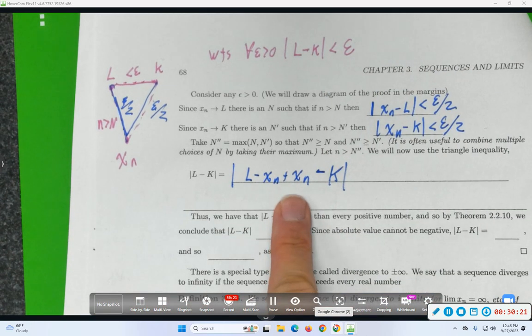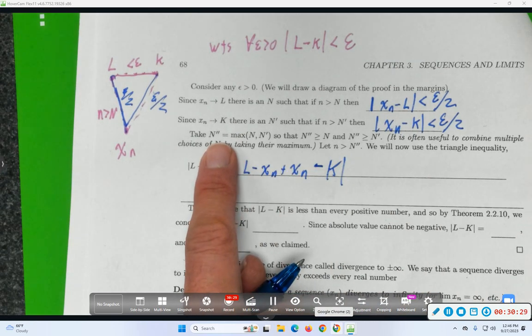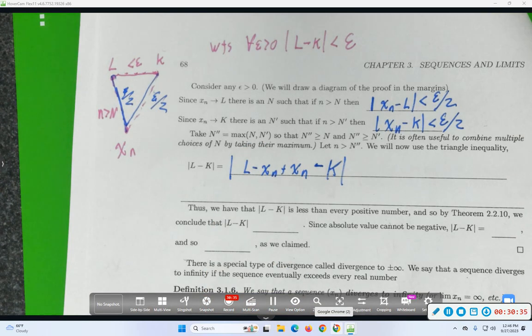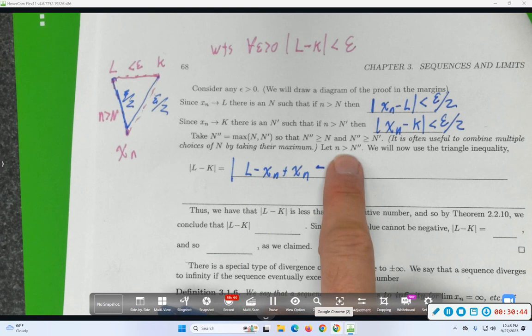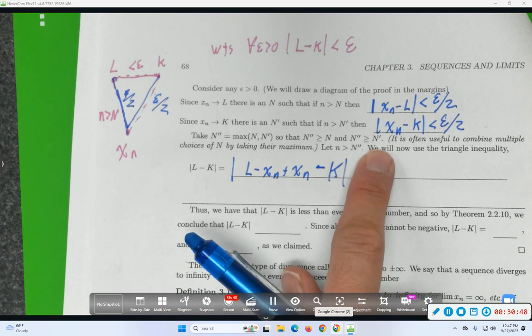Do you agree that that's actually equal? I feel like I skipped some steps though. I'm going to set N double prime to be the max of those two previous big N's. Whenever you see two different choices of big N, probably you're going to take the maximum of them. I'm going to assume that little n is bigger than big N double prime, which means it's bigger than big N and bigger than big N prime.